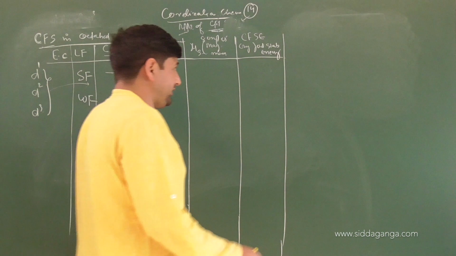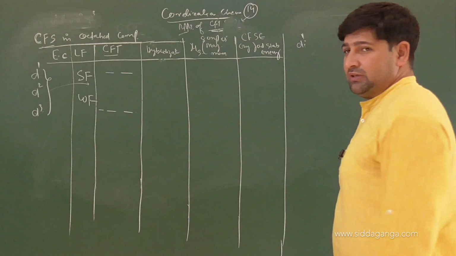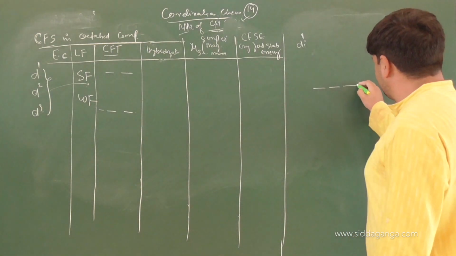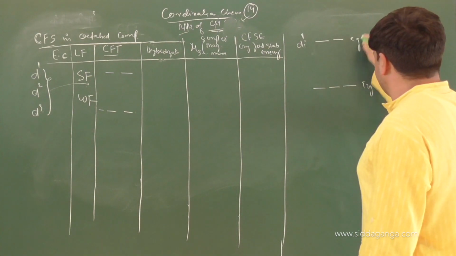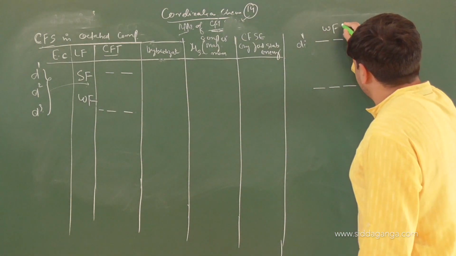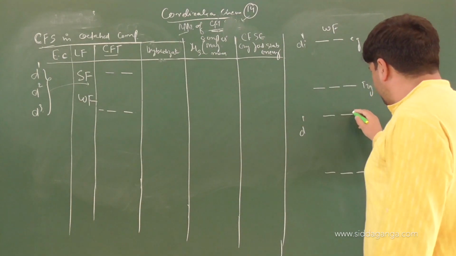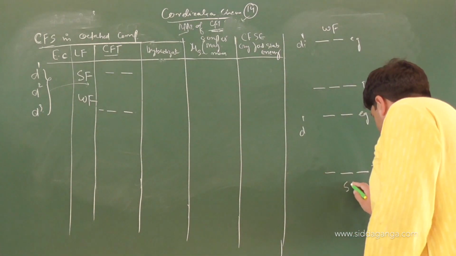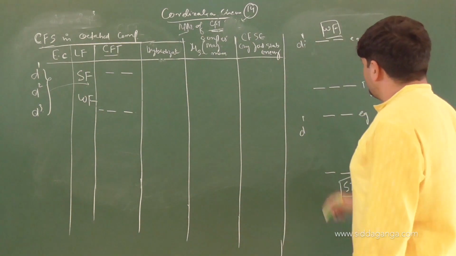We can have a look here itself. If I have D1 configuration, what will be the arrangement I will have, children, here? The D1 arrangement will be: the T2G set will be here and the EG set will be here. So this is the T2G set, this is the EG set. Let us suppose this is under a weak field system. I will talk about D1 configuration again. Splitting will occur in the octahedral system. This will be the T2G set, this will be the EG set. Let us say this is a strong field system. This is the strong field of the ligands, this is weak field. So you have one electron here.